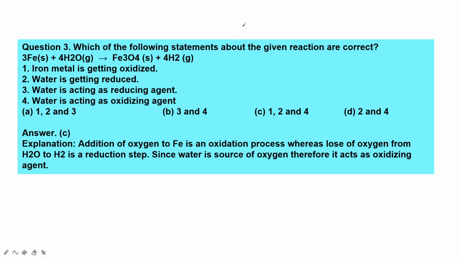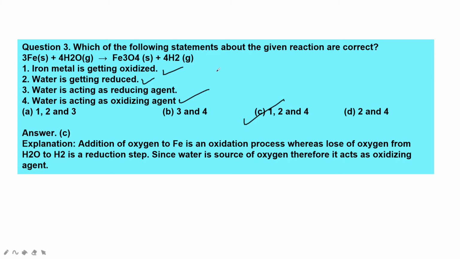So which of the following statements about the given reaction are correct? Iron plus water gives rise to iron oxide, ferric oxide, and hydrogen. So iron metal is getting oxidized, water is getting reduced, water is acting as reducing agent, water is acting as oxidizing agent. And the answer is 1, 2 and 4. Iron metal is getting oxidized, water is getting reduced, and here water is acting as oxidizing agent.